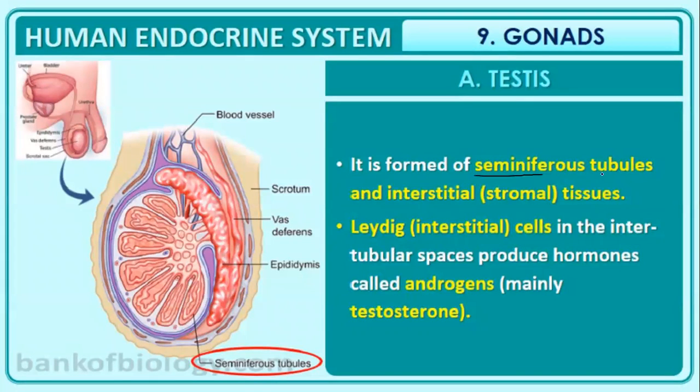It is formed of seminiferous tubules and interstitial or stromal tissue. It consists of Leydig or interstitial cells in the intertubular spaces, which produce hormones called androgens. The main example is testosterone. Testosterone is the male sex hormone, which is actually an androgen.